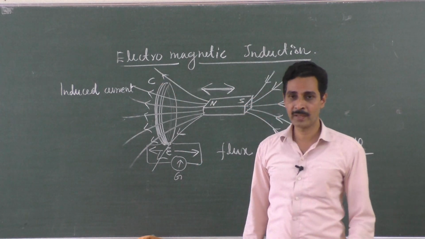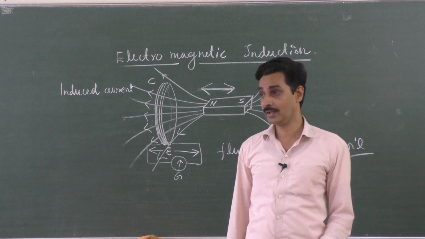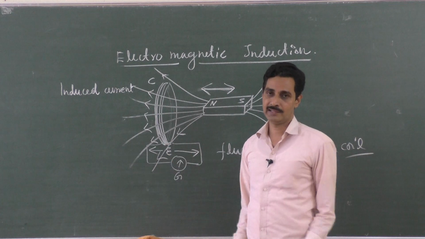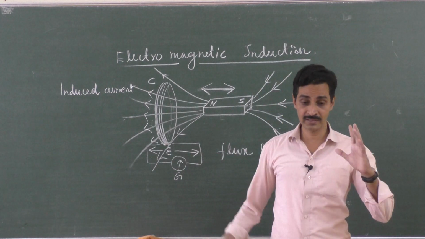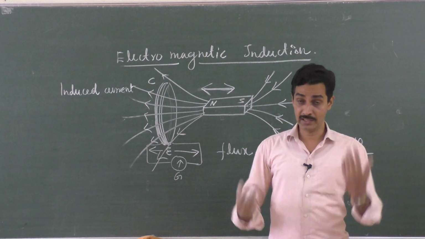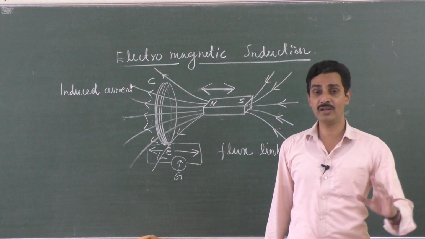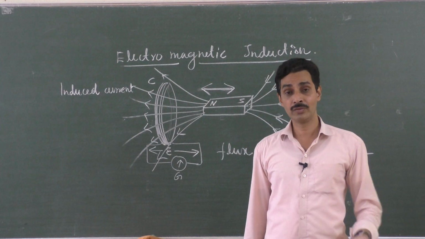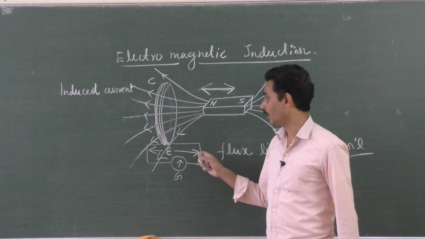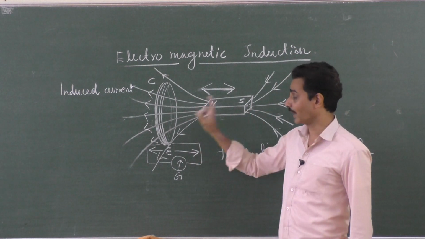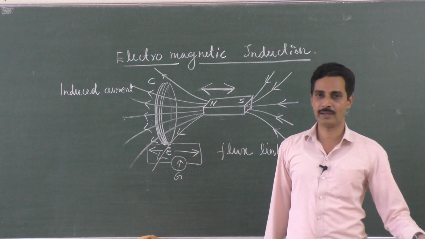So what do you mean by electromagnetic induction? The change in the magnetic flux linked with a coil induces a current in the coil, and this phenomenon is called electromagnetic induction. Change in the magnetic flux linked with any closed coil induces a current in the coil, or production of current in a coil through which the magnetic flux is changing is called electromagnetic induction, and the current produced is called induced current, and the EMF generated is called induced EMF.